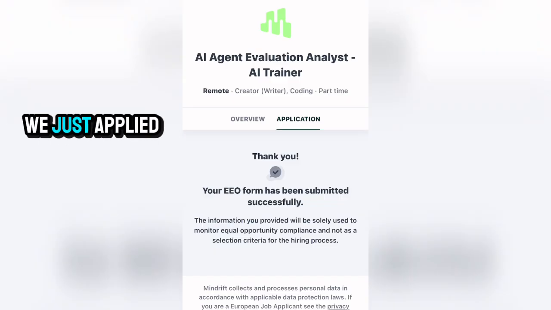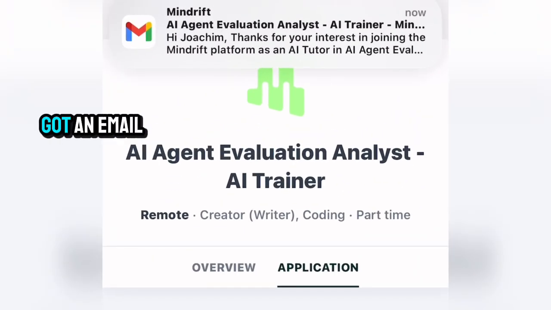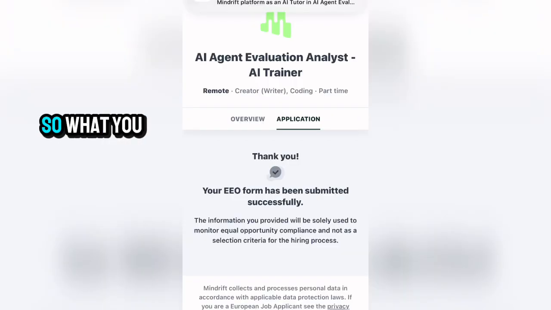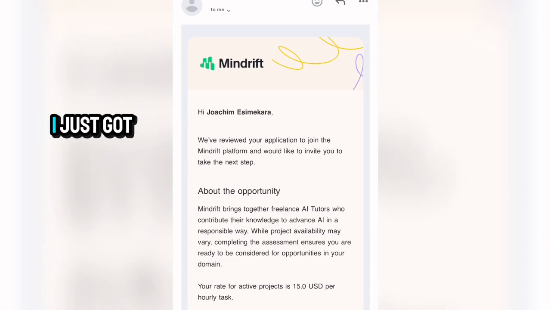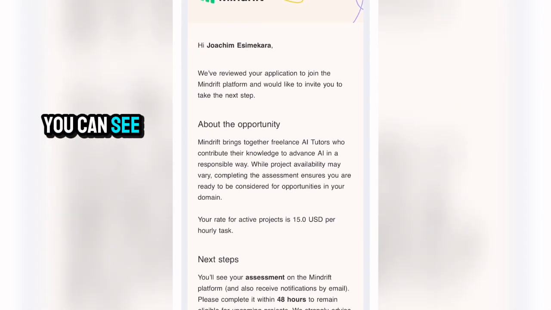So you can see right here, we just applied for 2 AI jobs, and we should be expecting approval. So you can see we just got an email from Minddrift right here. What you can do right now is to keep your fingers crossed and expect to get approval from these 2 AI jobs you just applied for. In less than some minutes, I just got this in my mail. Hi Joachim, we have reviewed your application to join the Minddrift platform and would like to invite you to take the next step.